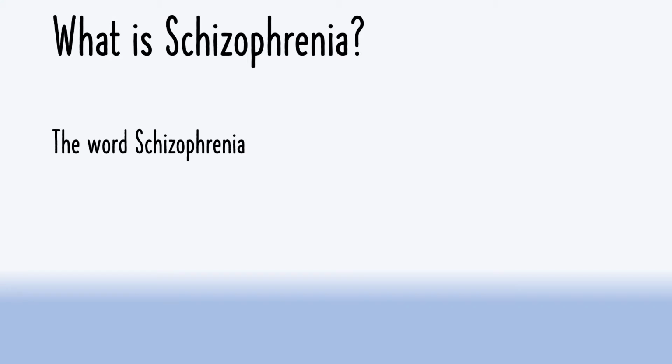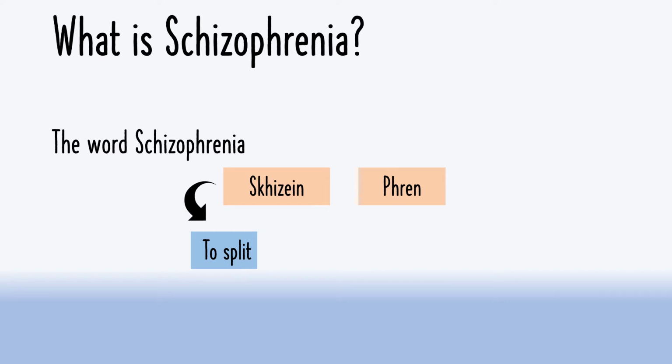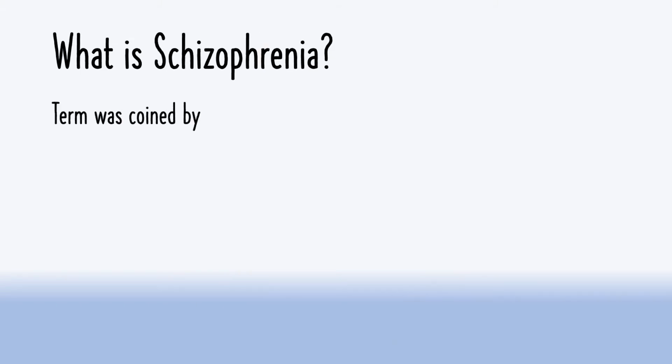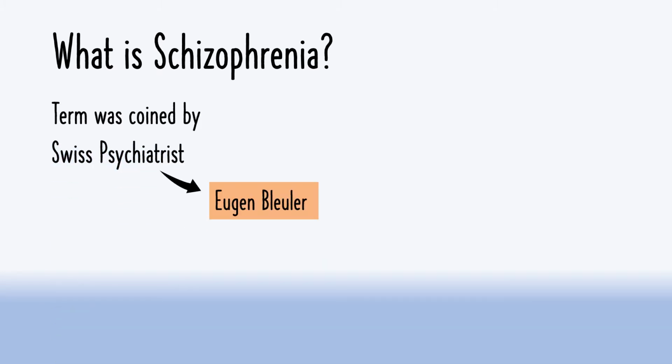So first of all, what is the meaning of the word schizophrenia? The word schizophrenia has been derived from two Greek words. The first one is schism, which means to split, and the second one is phren, which means mind. Collectively, the meaning of the word schizophrenia is split of mind. And the term schizophrenia was coined by Swiss psychiatrist Eugen Bleuler in 1908.